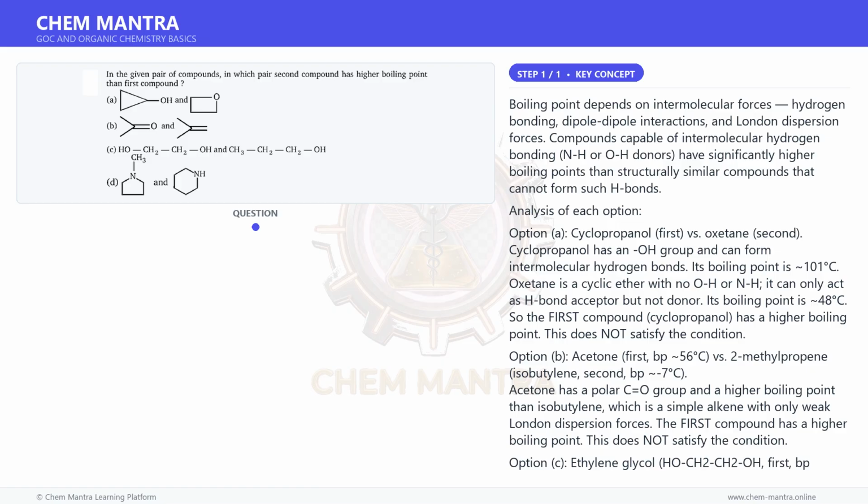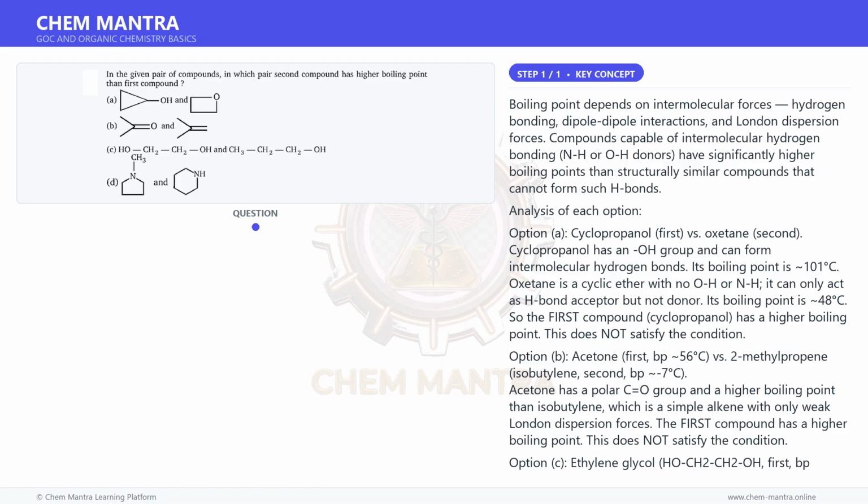Option B: acetone, first, BP ~56 °C, versus 2-methylpropene, isobutylene, second, BP ~7 °C. Acetone has a polar C=O group and a higher boiling point than isobutylene, which is a simple alkene with only weak London dispersion forces. The first compound has a higher boiling point. This does not satisfy the condition.